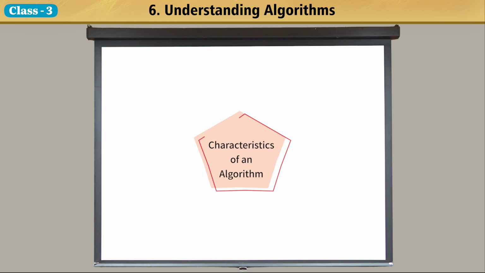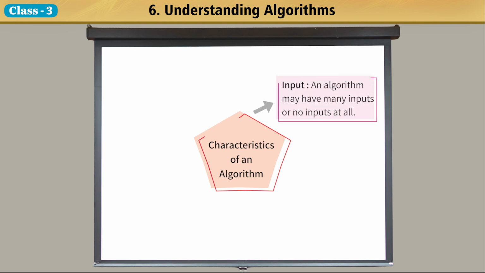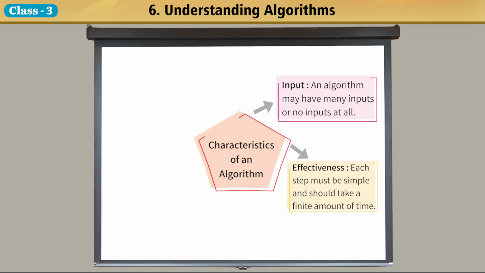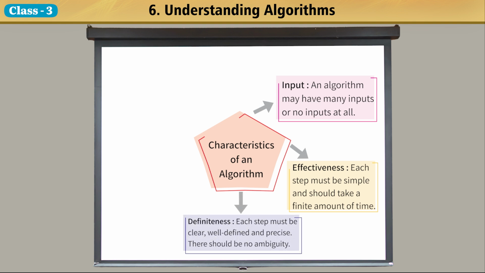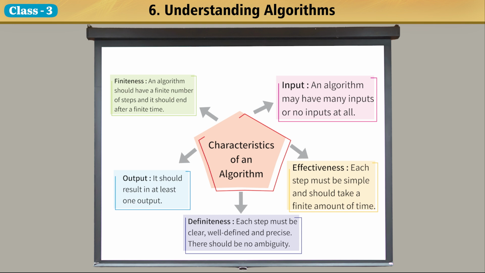Characteristics of an algorithm. Input. An algorithm may have many inputs or no inputs at all. Effectiveness. Each step must be simple and should take a finite amount of time. Definiteness. Each step must be clear, well-defined and precise. There should be no ambiguity. Output. It should result in at least one output. Finiteness. An algorithm should have a finite number of steps and it should end after a finite time.